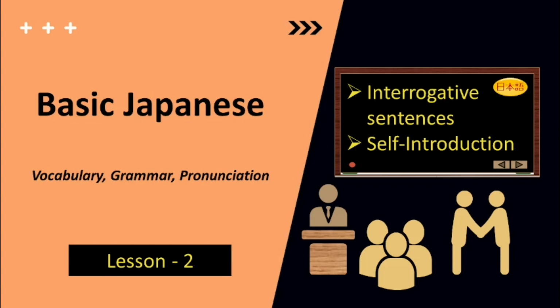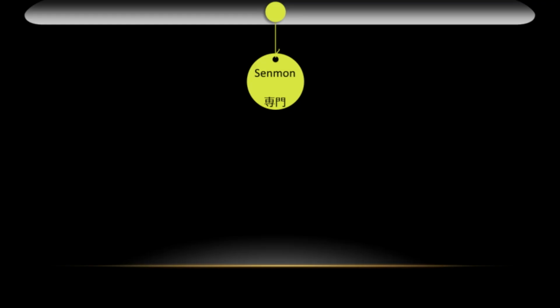If you have not watched the first lesson, please watch it and be thorough with the vocabulary and sentence pattern presented in it. Let me begin with the word senmon, which means speciality or specialization of subject. During conversation, it is common to ask people what they specialize in. So, if you remember this word senmon, it is going to be helpful.